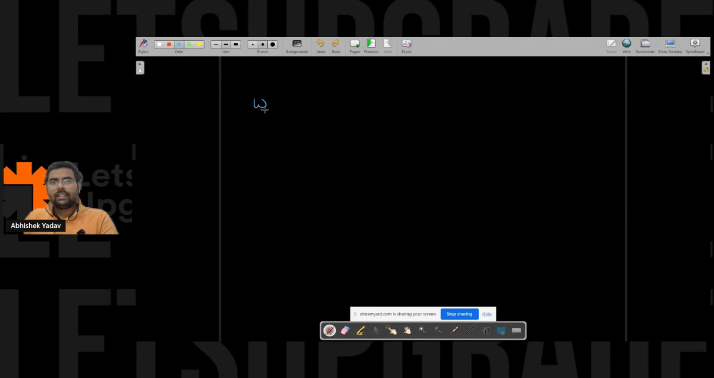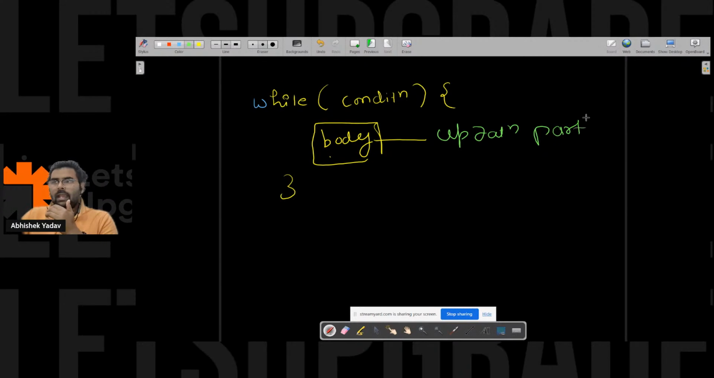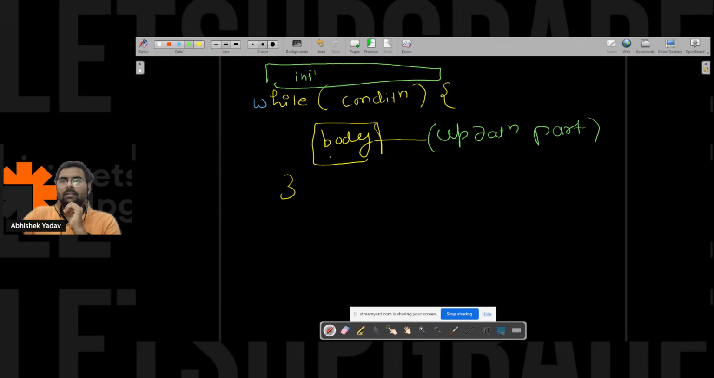So the syntax of while loop is what, guys? Here you have to use the while keyword, and here you have to write the condition, right? And after that you have the body part. Inside the body part you have the updation part also, right? And after that you have the initialization part also, at the start.